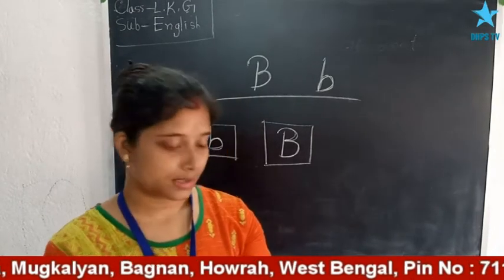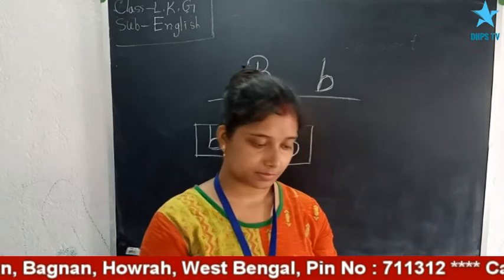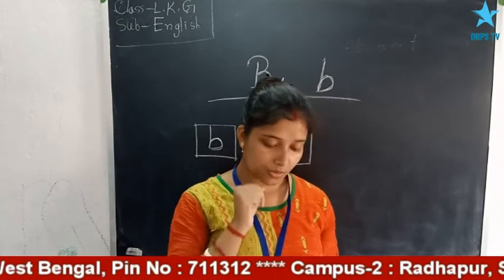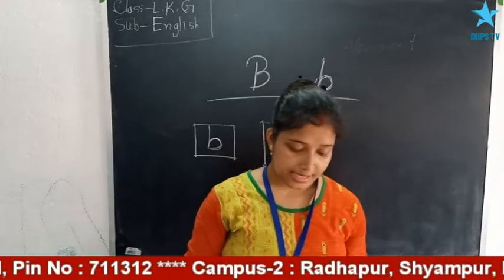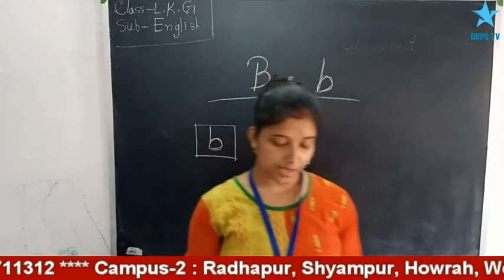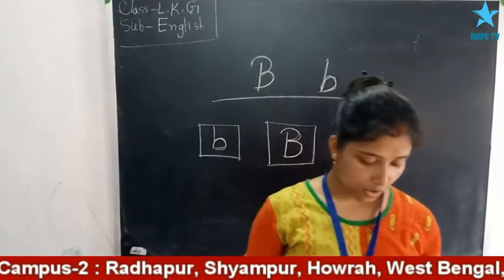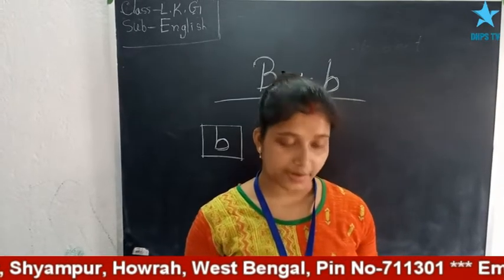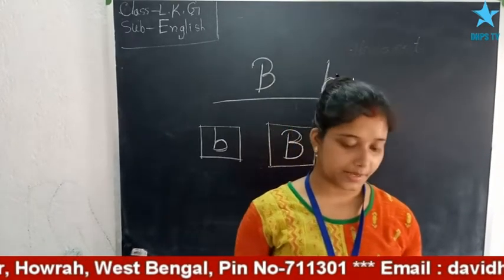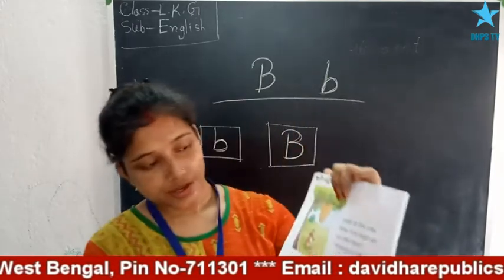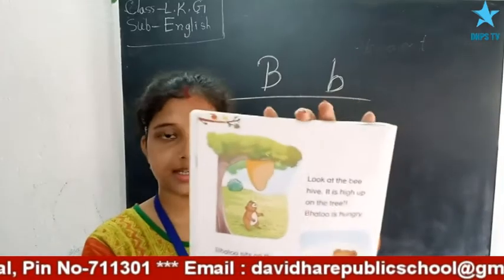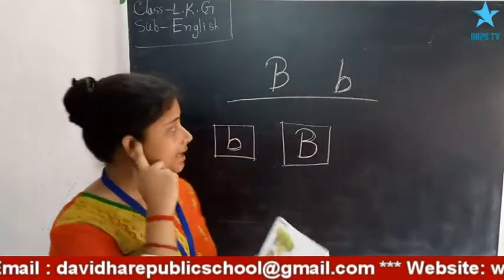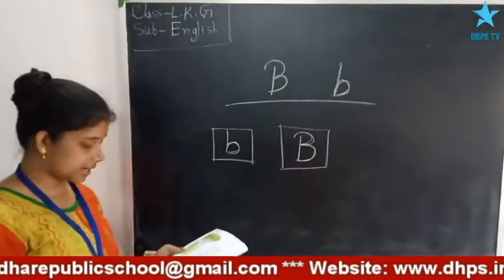Now turn the page, number 8. The story continues. The story is, look at the beehive. It is high on the tree. Bhalu is angry. Bhalu sits on the grass. The bees give Bhalu a big jar full of honey to eat. Bhalu is happy. Same here also, some words start with the letter B. So I think all of you properly understand the capital and small form of this letter.